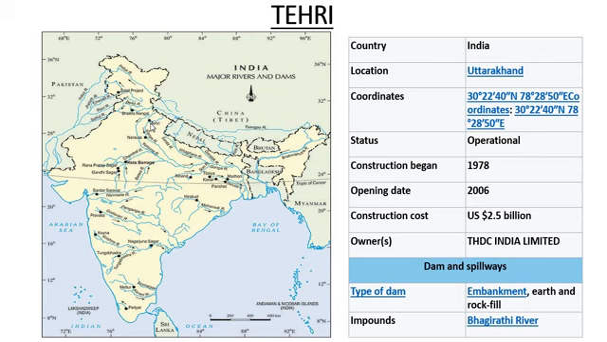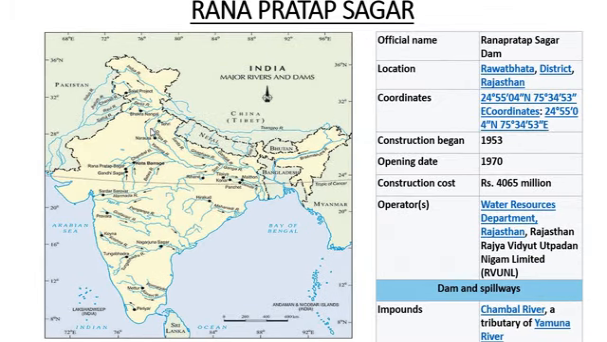Bhagirathi River. This is the river Bhagirathi, and on this river Tehri Dam has been built, and the name of the state is Uttarakhand. Next dam is Rana Pratap Sagar. First we will see the location.